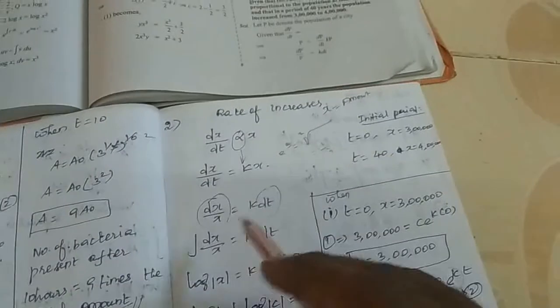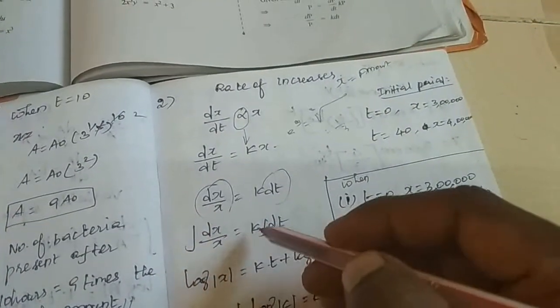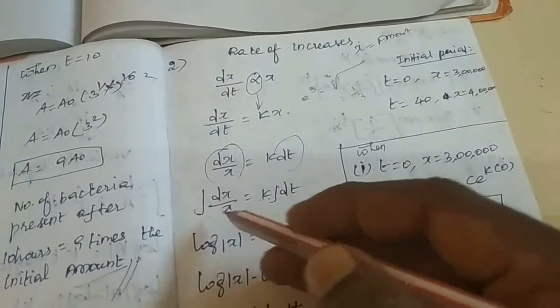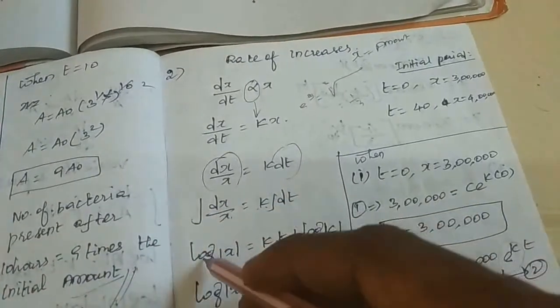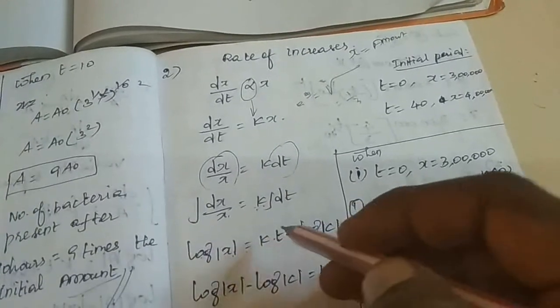After variable separable, you take the integral. So integral of dx by x equals k into integral of dt, where k is a constant. We know integral of 1 by x equals log of modulus x. So log x equals k into t plus log c, where log c is some constant.